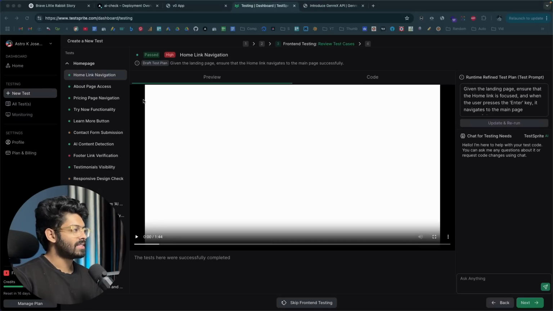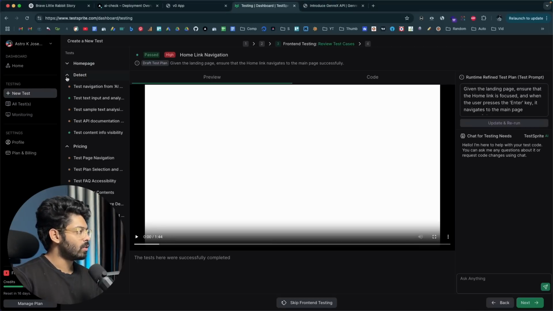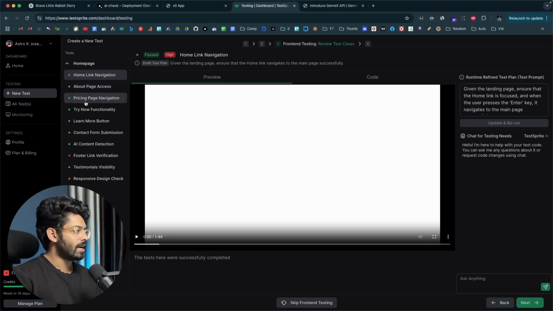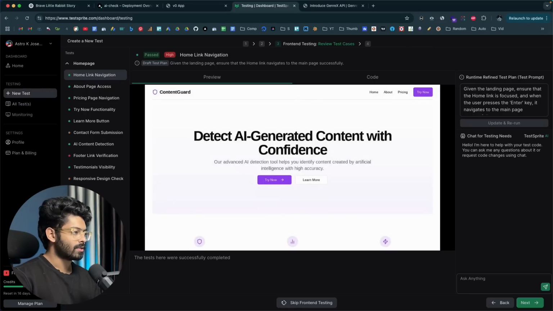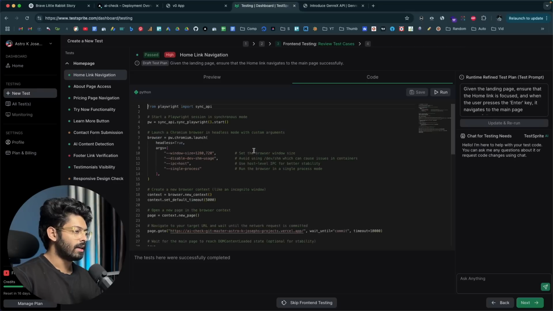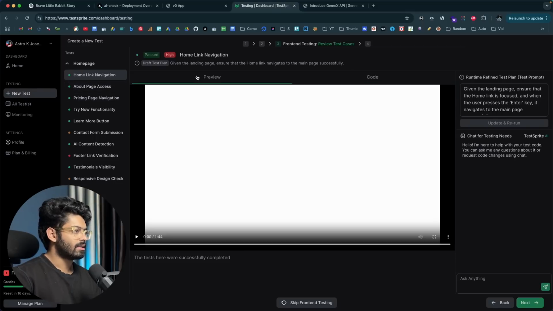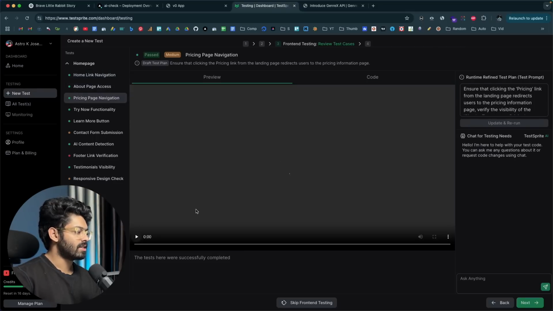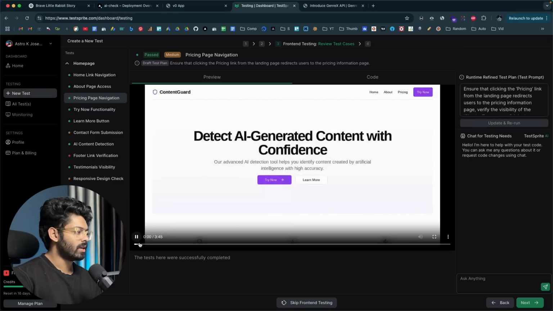Alright, so the front-end testing is now complete, and here you can group it by homepage, detect and pricing. And as you can see, home link navigation, about page access, pricing page, try now and learn more button, everything is green. And the cool thing is that you could literally see what exactly the AI agent saw. So here we have a live preview of the video. So you can click on this one. So the page loaded. So here you can find a preview and also the code for testing the same in Python. And next up, let's just go ahead and see pricing page navigation. So here we have the video and I'll play it for you.